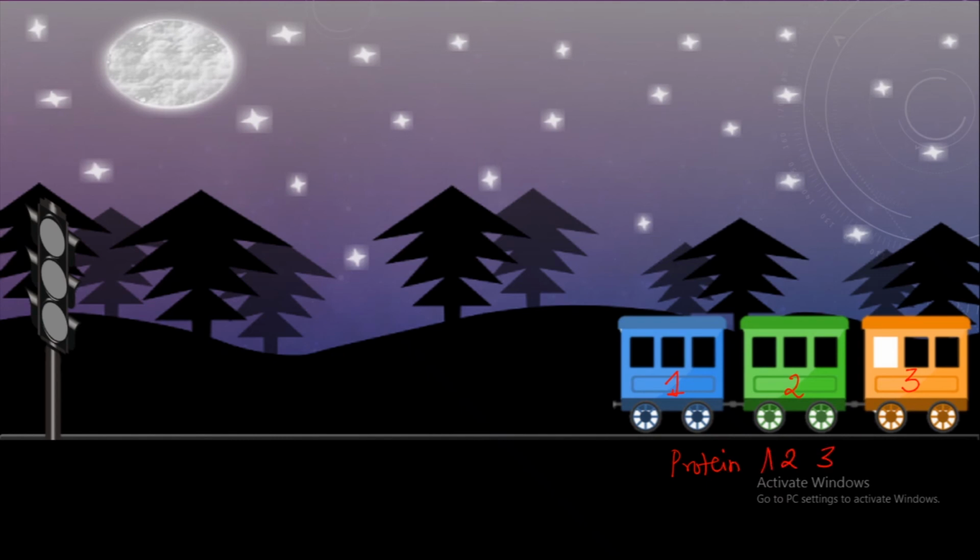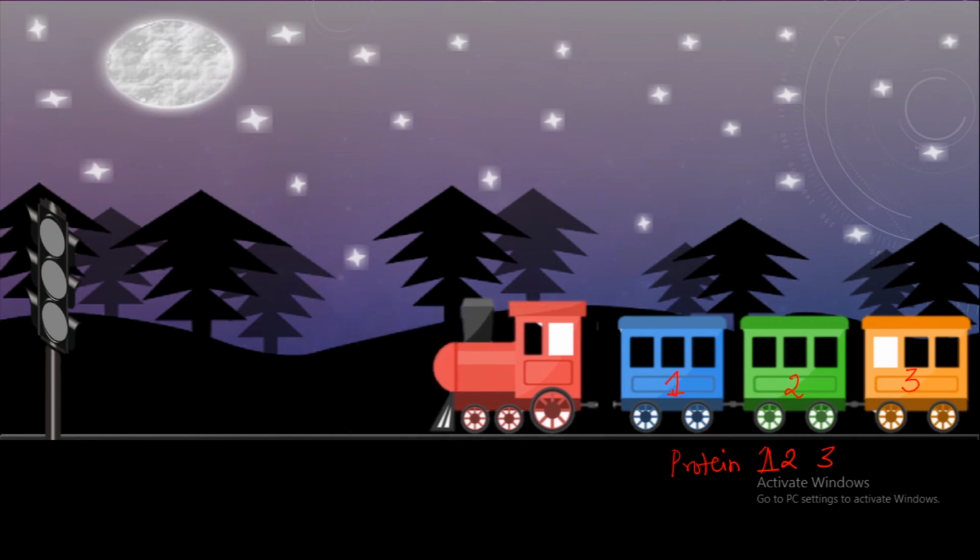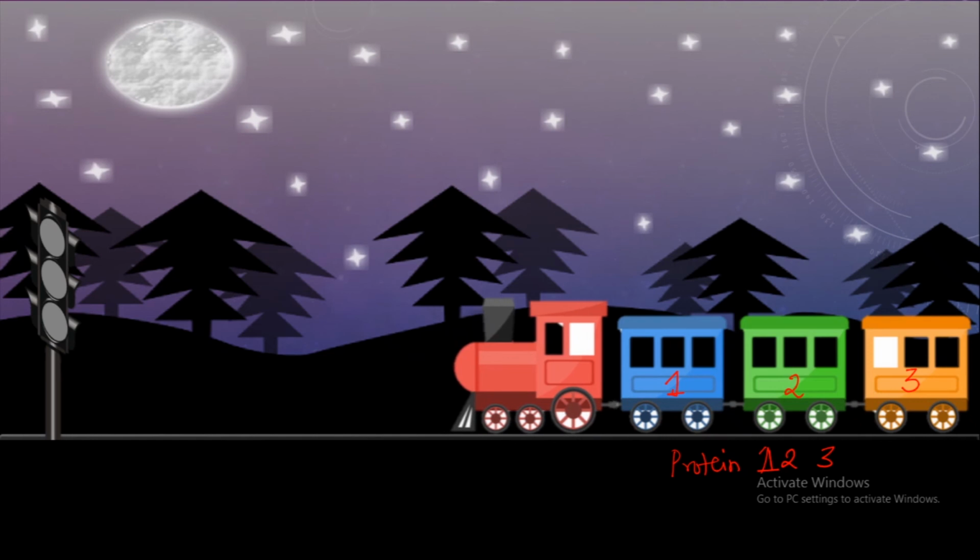Correct? You can see an engine. So when this engine goes and connects to your train, only then this train can move. So this engine represents the promoter sequence. Isn't it looking similar now? You have a promoter and then you have these 3 genes. We can call it an operon now.